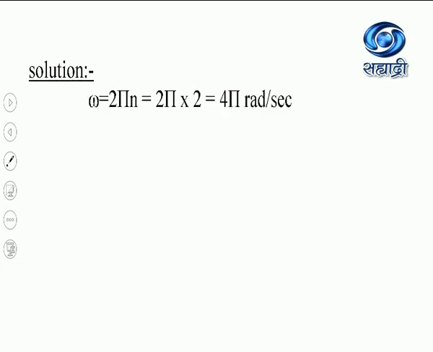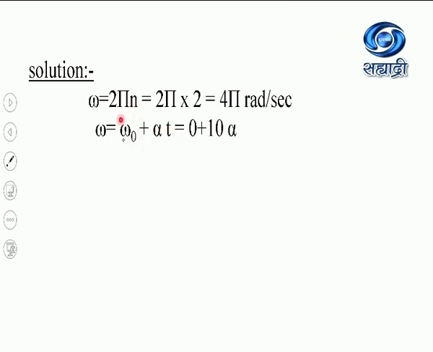So we already know that omega, that is the angular velocity, is given by the equation 2 pi n, which is equal to 2 pi into 2, as n is 2. So I am getting this angular velocity as 4 pi radian per second. Now use the first kinematical equation, omega is equal to omega 0 plus alpha t.